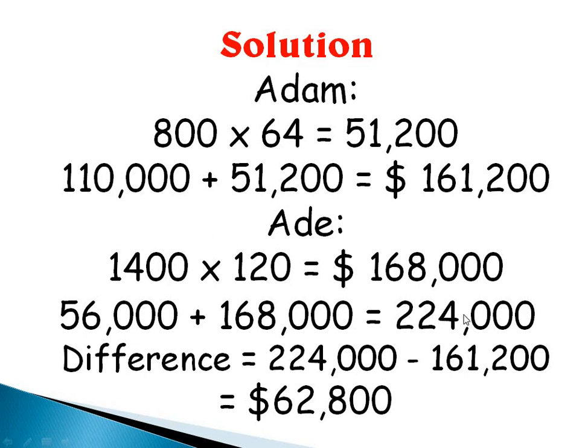224,000. So we have to find how much more Ade's payment is than that of Adam. So the difference is 224,000 minus 161,200, and that gives us $62,800. Is that taken? So that is the answer.